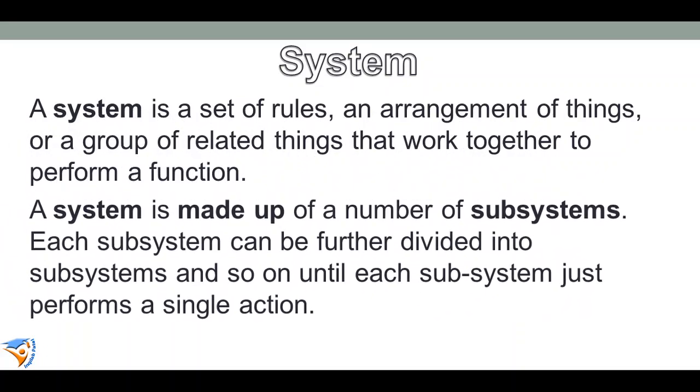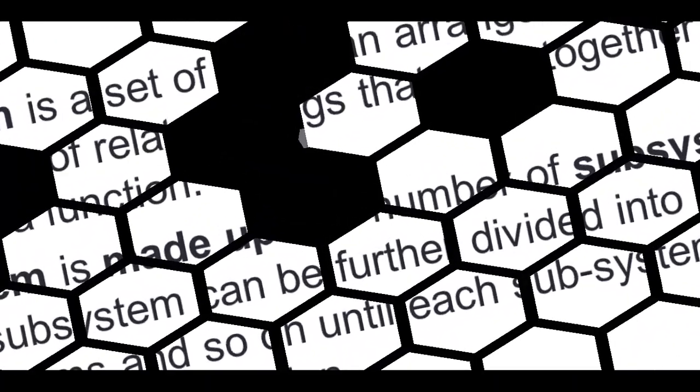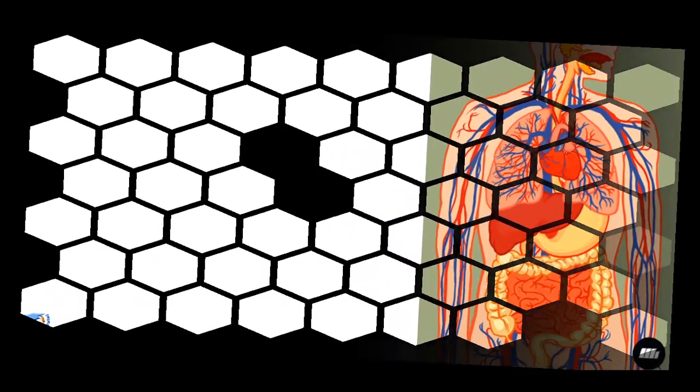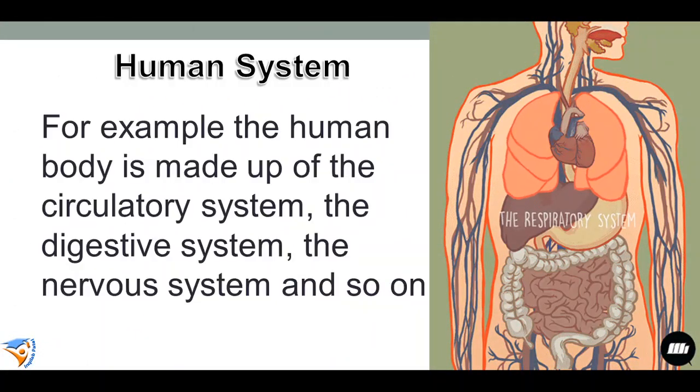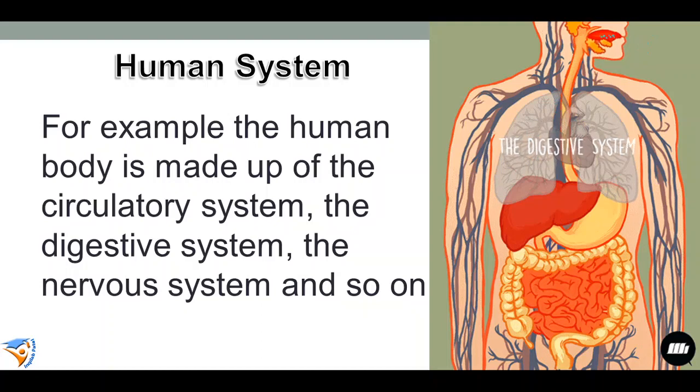A system is basically made up of a number of subsystems, and each subsystem can be further divided into other subsystems, and so on, until each subsystem just performs a single action. For example, if we study the human system, it is divided into subsystems, which are the digestive system, respiratory system, nervous system, and these systems are further divided into subsystems, which are the organs, and those organs take an action.